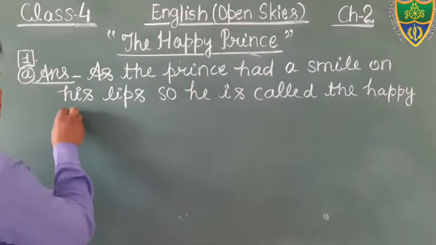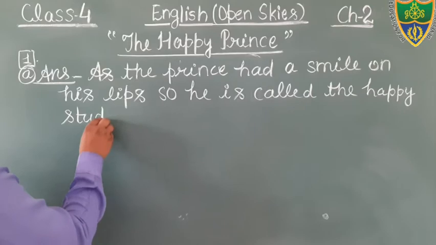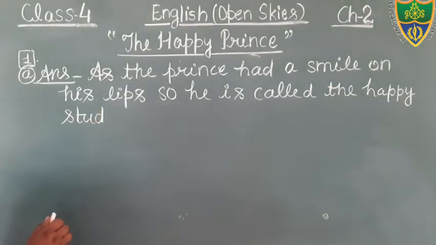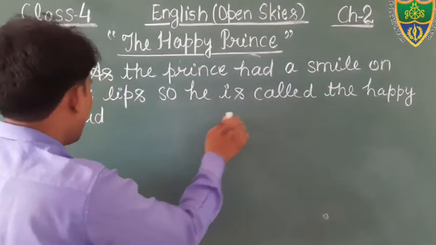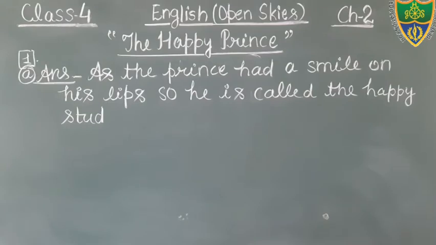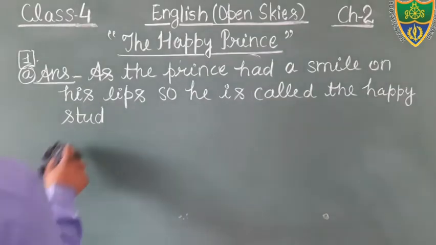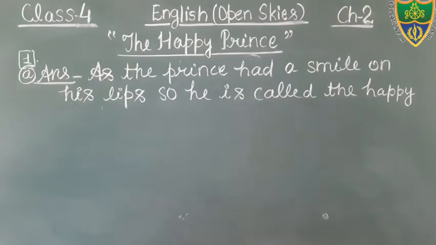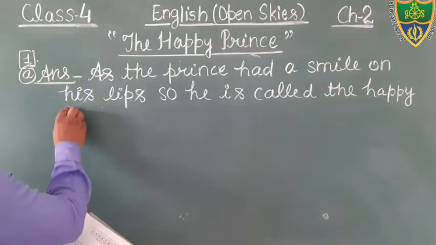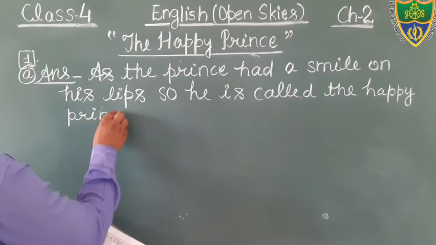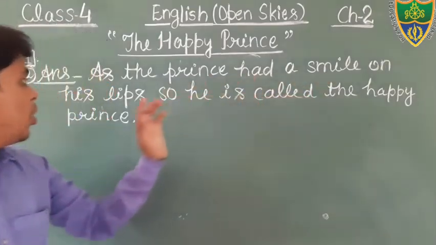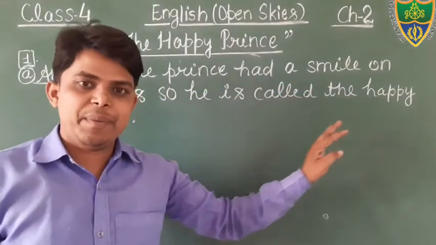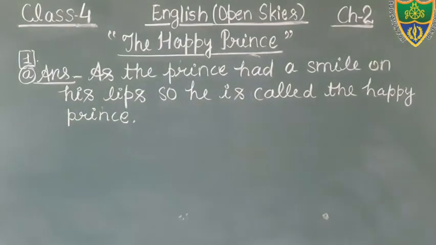Okay, students, this is the answer of question number first. Why was the statue called the Happy Prince? As the prince had a smile on his lips, so he is called the Happy Prince. Okay students, so write down the answer. You can see, this is your answer: as the prince had a smile on his lips, so he is called the Happy Prince. This is the answer of question number first. You write it in your notebook.